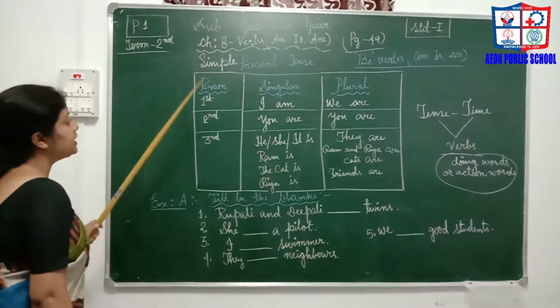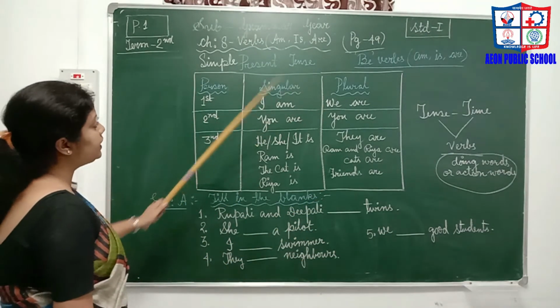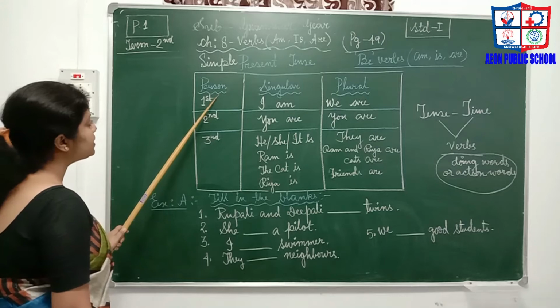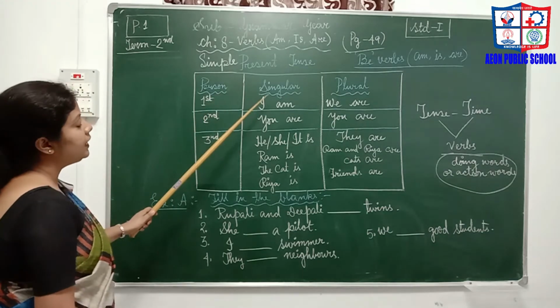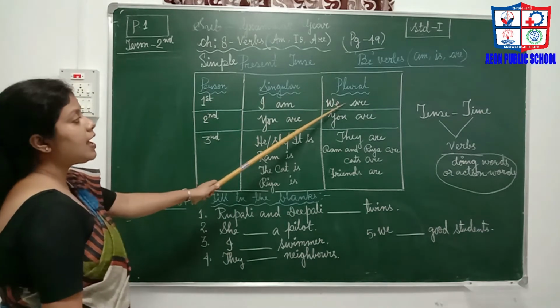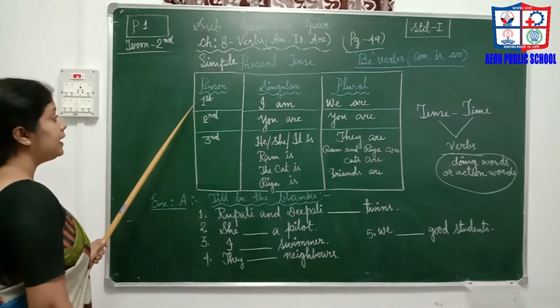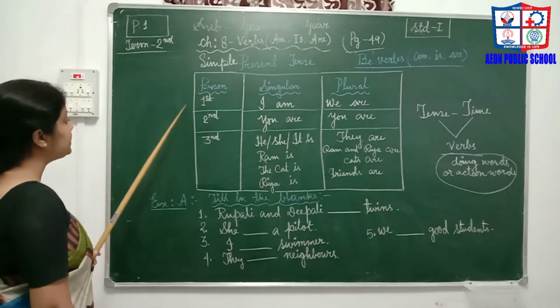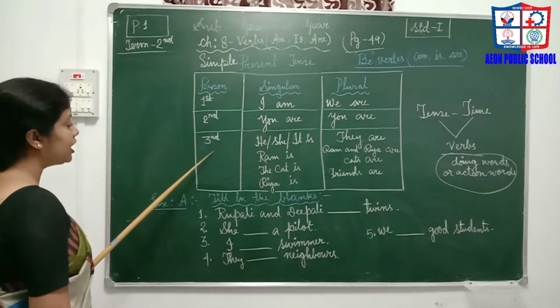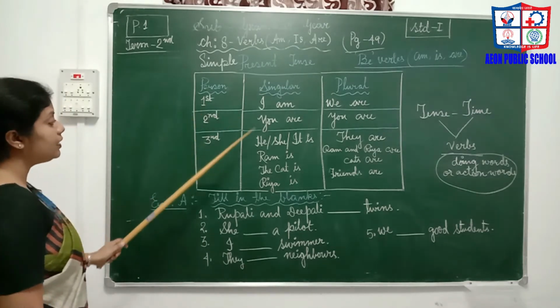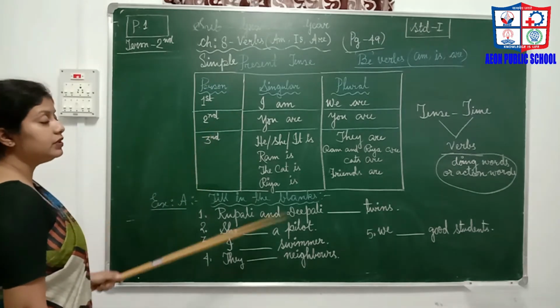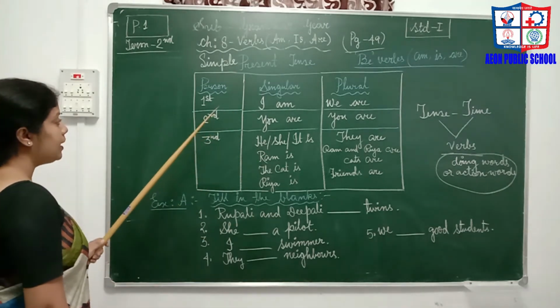Here you can see I have divided the table into three columns: person, singular number and plural number. Person here means no names. It is related to the first person, second person, third person. And we understand these persons with the help of pronouns.